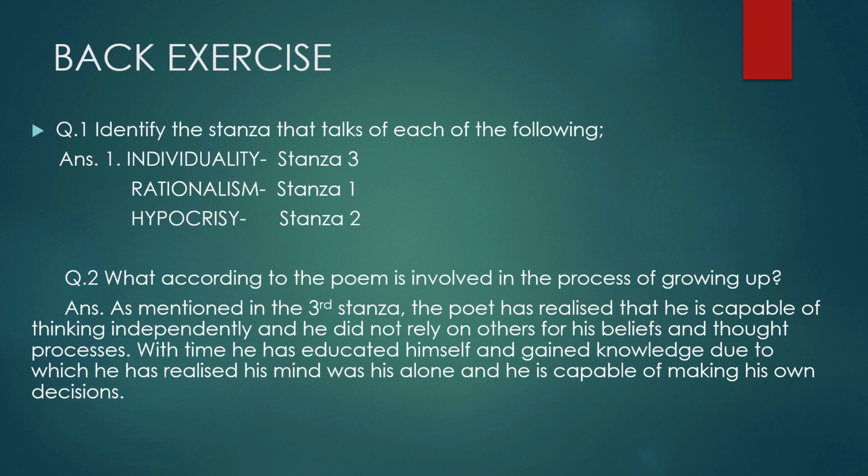Rationalism can be identified in the first stanza, where the poet realized that he lost his childhood when he gained his rational outlook through education, which made him question his faith and think rationally, logically, and reasonably. Hypocrisy can be identified through the second stanza, where the poet has realized that the very adults who once preached of love and respect were in fact discourteous and far away from loving and caring or respecting any individual.